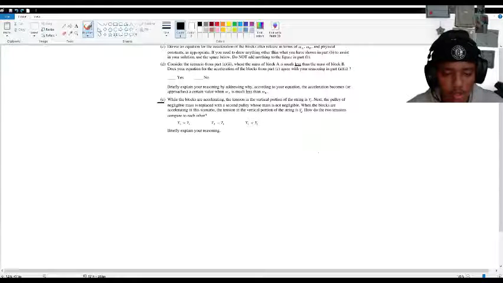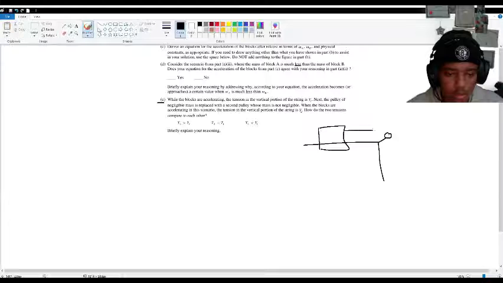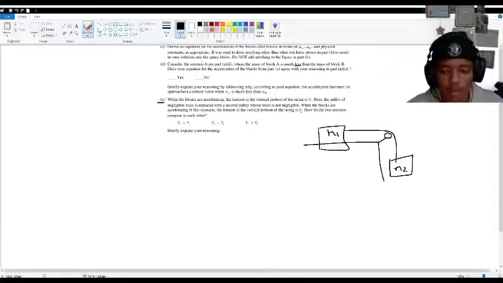Let's make the diagram again. So this pulley now has some type of mass, and there's a block, some type of tension on it. Here's M2 and M1. And the question is, how do the two tensions compare? So let's say now we have T2. This is going to be the one with the pulley that has a certain mass. The mass is not negligible. Essentially, this is still T. So now M1.